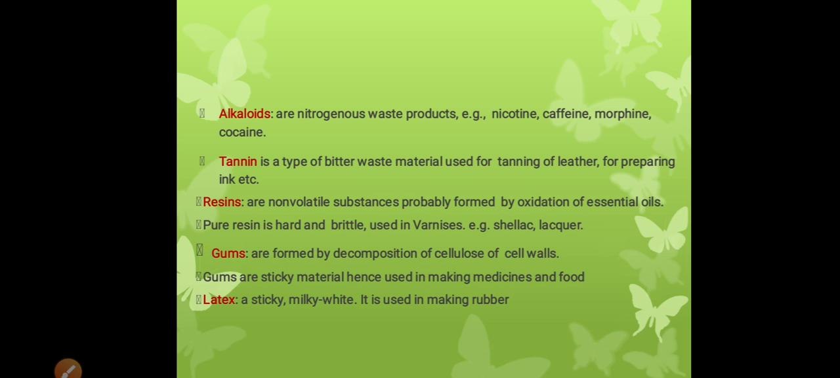Here are some descriptions. Tannins are used in the tanning of leather. Resins are used for varnishing purposes. Gums are used for adhesive purposes in making medicines and food. Latex is used as a sticky material, for making rubber.